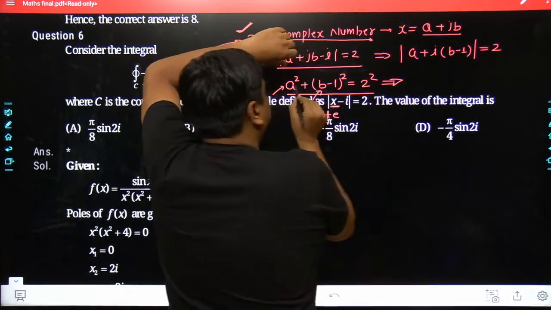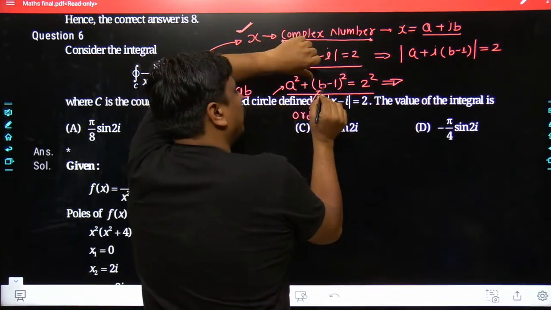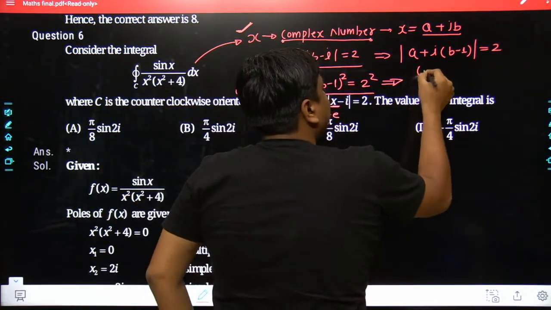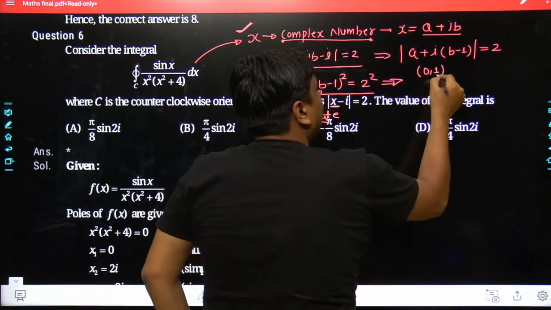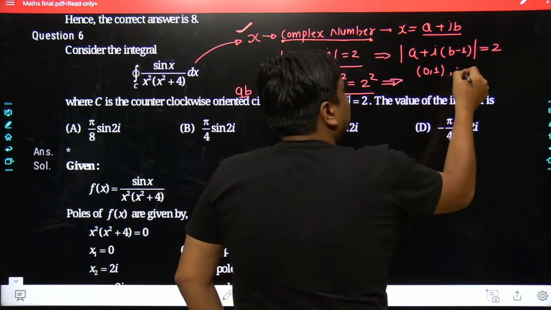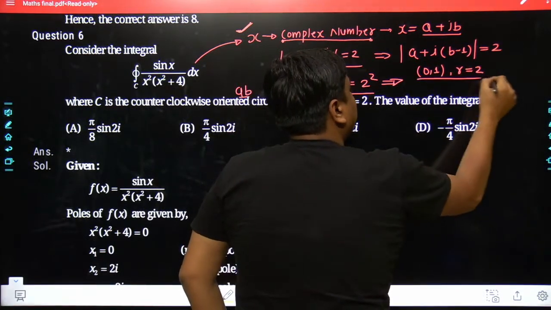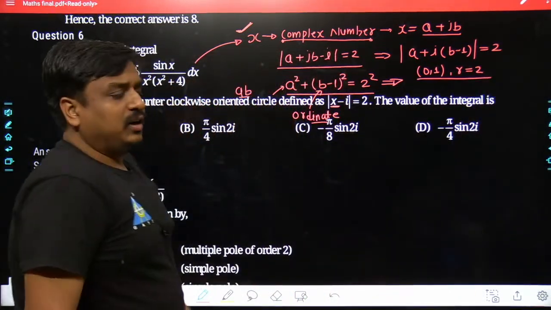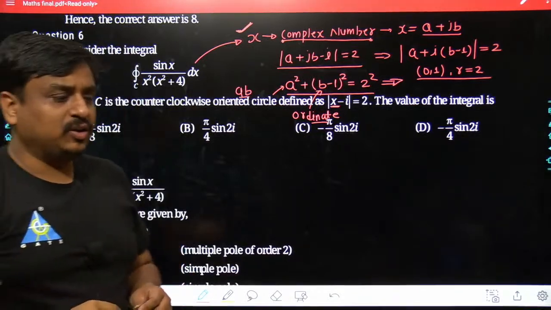The circle has been centered at 0, plus i. The center is at 0, plus 1. And if we talk about the radius of the circle, the radius r is equal to 2. Yes. Till this point, probably each and everything must be clear to all of us.